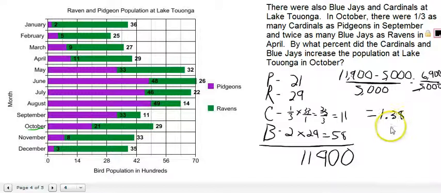And then remember, we have to move the decimal place to convert a decimal to a percent. Move it over 2 spaces to the right and add the percent sign. So that is going to give us an increase in the bird population of 138%, giving us our answer.